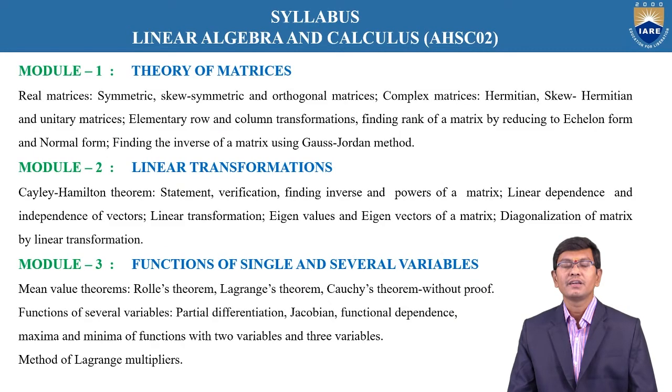Once again, discussing them one by one, module 1 is the theory of matrices, which is based upon real matrices, complex matrices and linear transformation.